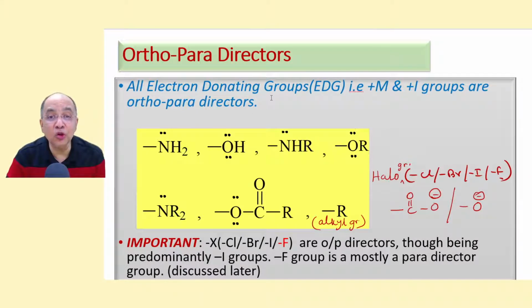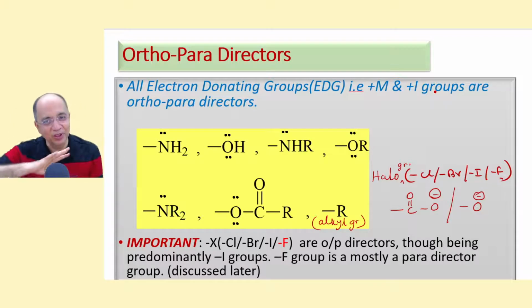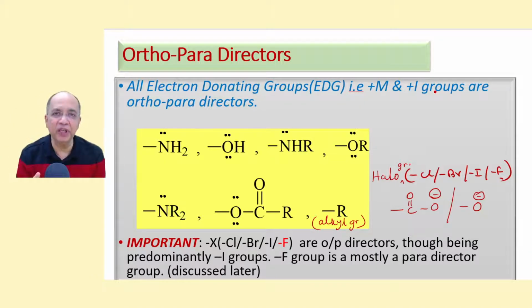All electron donating groups, remember, all electron donating groups are, that is plus M and plus I. In this aromatic chapter, I will not use R effect, I will say M effect. R will confuse us, R is taken for alkyl group. So throughout I will be using mesomeric effect for resonance effect, M effect. I might say resonance effect, but I will not write R effect. I will write M effect, plus M, minus M.